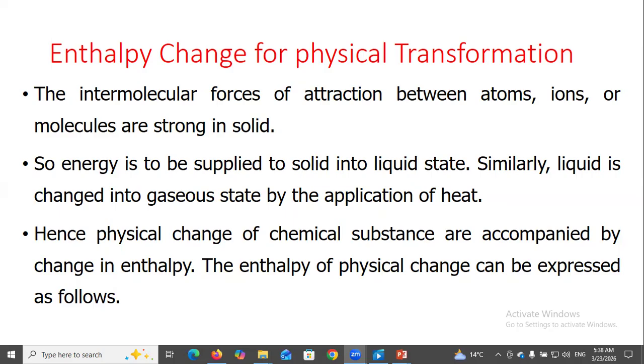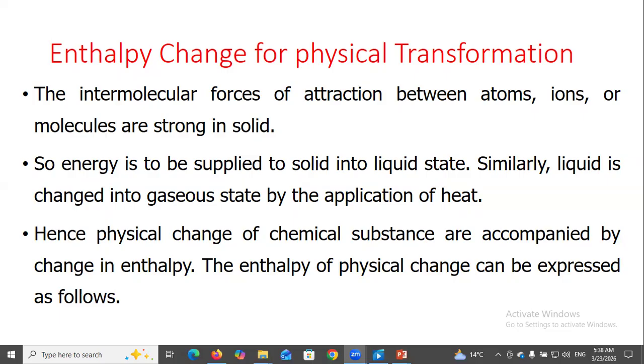Similarly, a liquid is changed into a gaseous state by the application of heat. Hence, physical changes of chemical substances are accompanied by change in enthalpy.